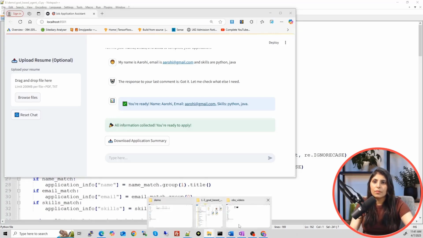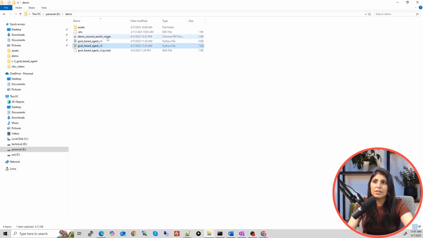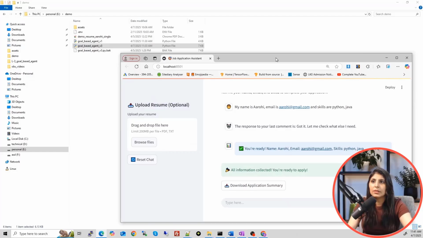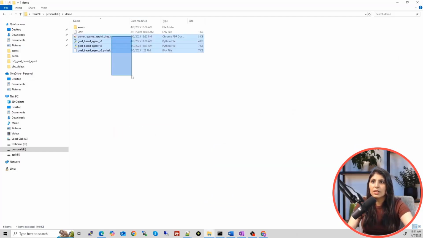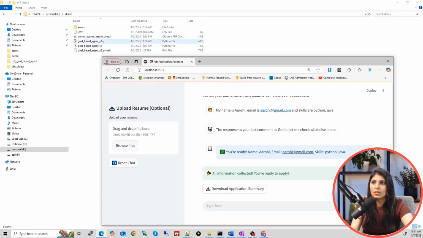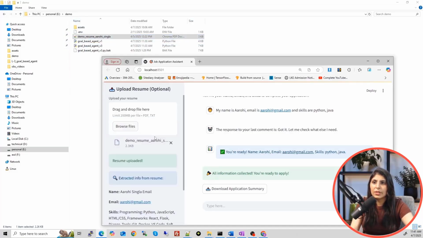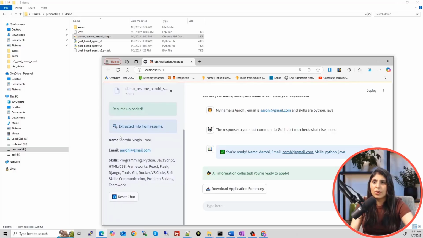So this is our file, right? Let me open the application here. So let's just drag it, drop it over here, and the resume is uploaded. See, it extracted my name, email ID and skills.